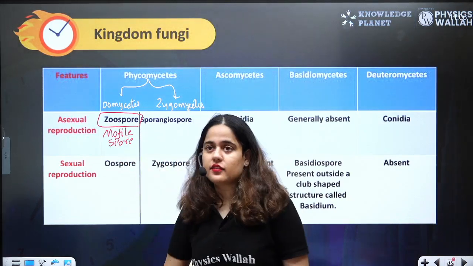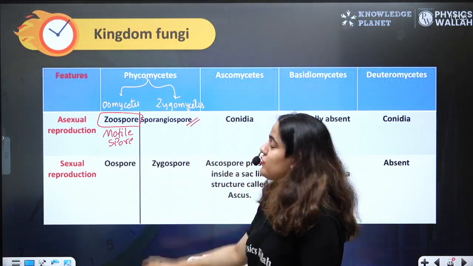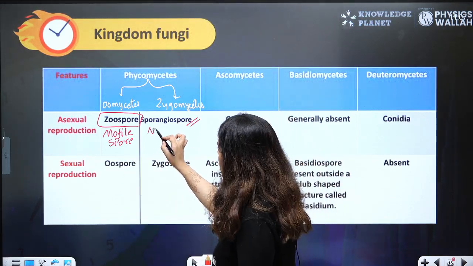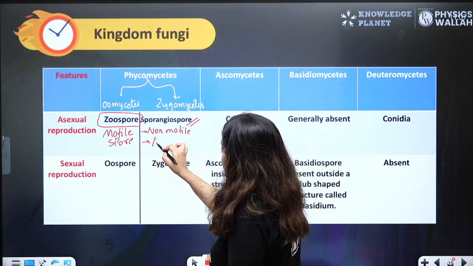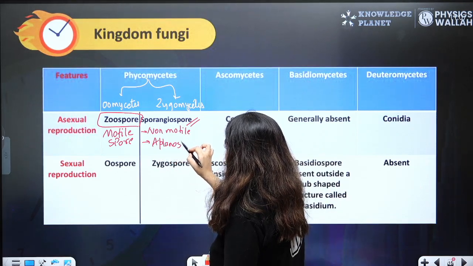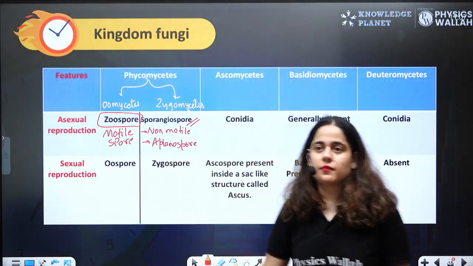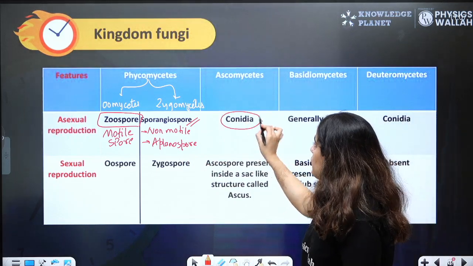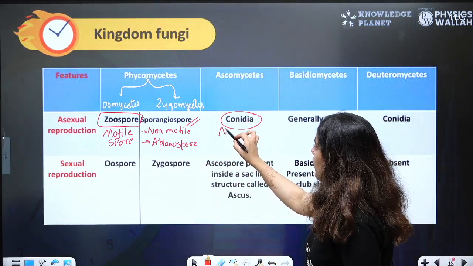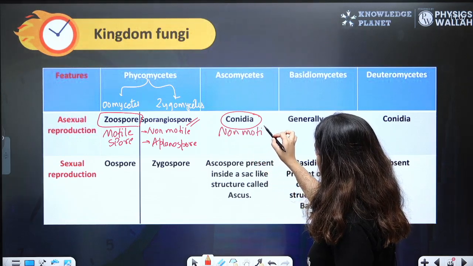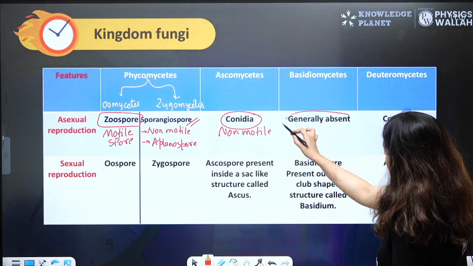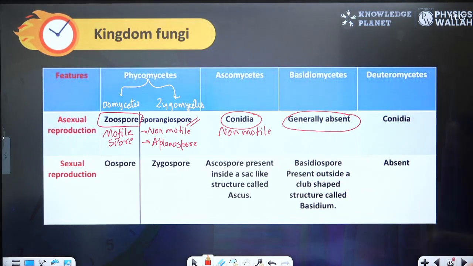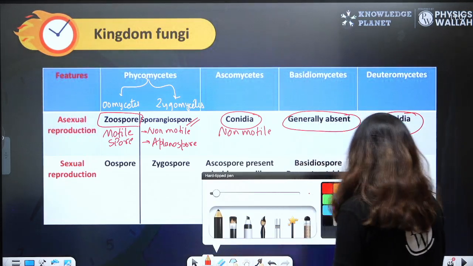It can move, whereas Zygomycetes reproduce asexually through sporangiospore, which is a non-motile spore, also known as aplanospore. Aplano means without flagella. Ascomycetes reproduce through conidia, which is also a non-motile spore. In Basidiomycetes, asexual reproduction is generally absent. In Deuteromycetes, it is also through conidia.